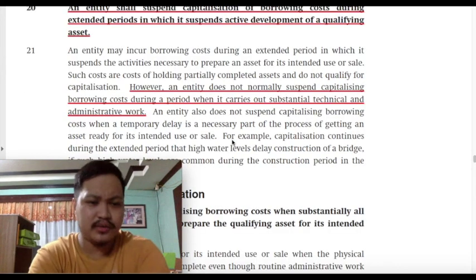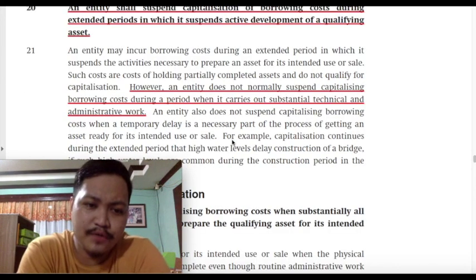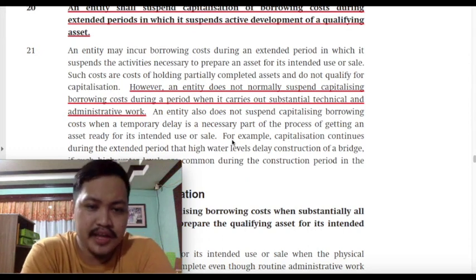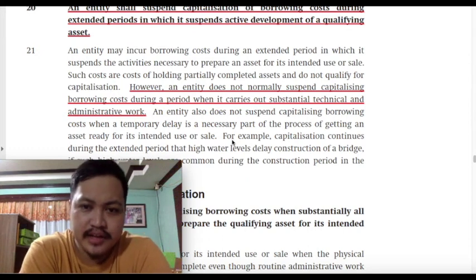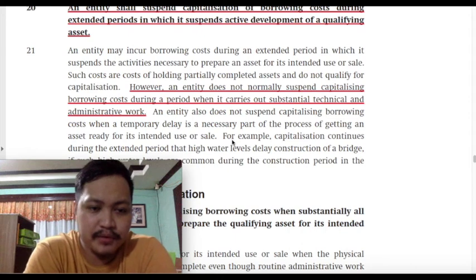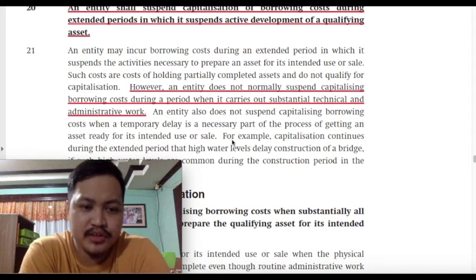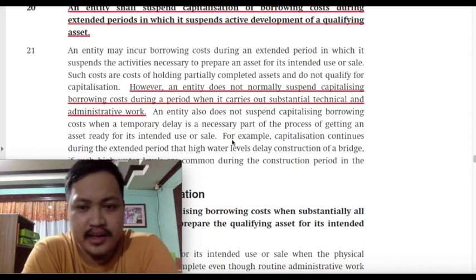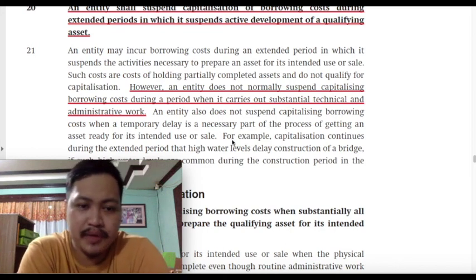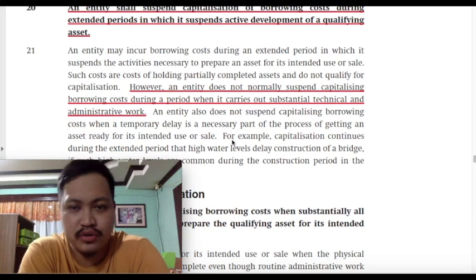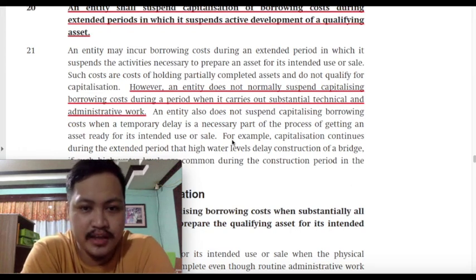So the standard warns us, class, that even though no physical construction is being undertaken, but substantial technical and administrative work are being performed, then it should not be a reason for you to suspend capitalizing your borrowing cost. The technical and administrative work will still be considered a progress or development in the construction or preparation of your qualifying asset.